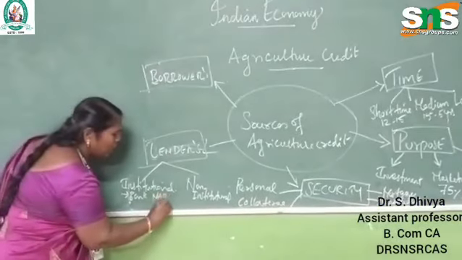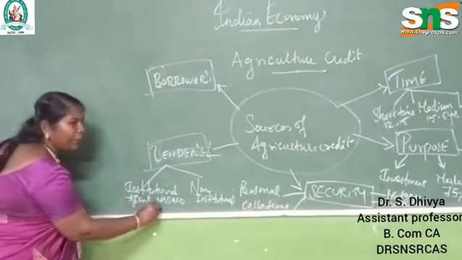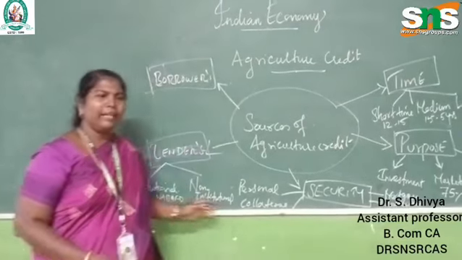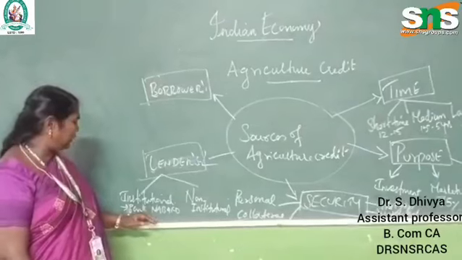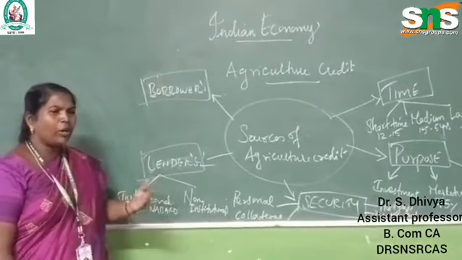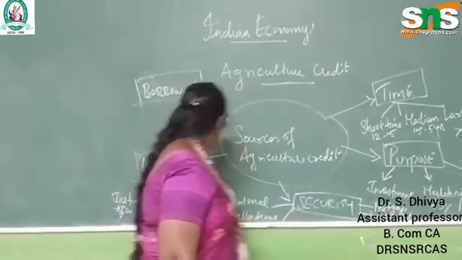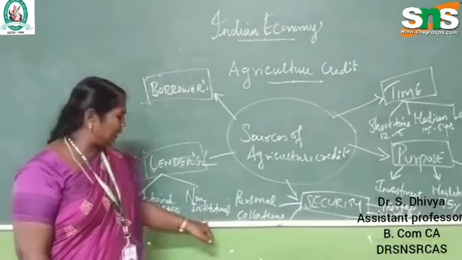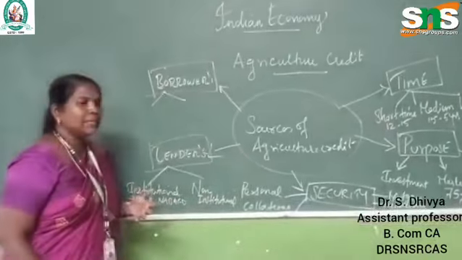NABARD. We all know NABARD is the primary apex of the other banks. Cooperative bank, commercial bank, regional rural bank, we can say many banks. These are called institutional banks. So when we are getting a loan from an institutional bank like NABARD, or approaching a bank and getting a loan, it is called institutional. When we approach people like money lenders, they are called non-institutional. And who is the borrower? The farmer is the borrower.